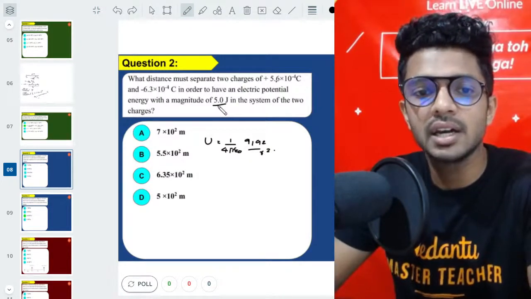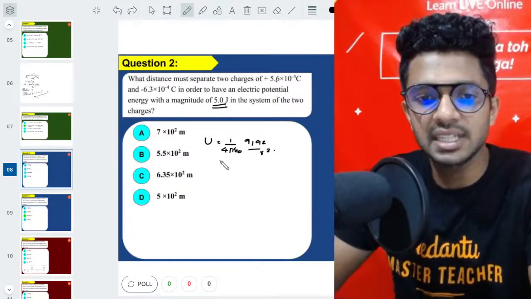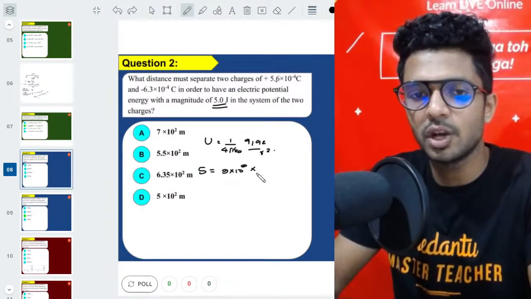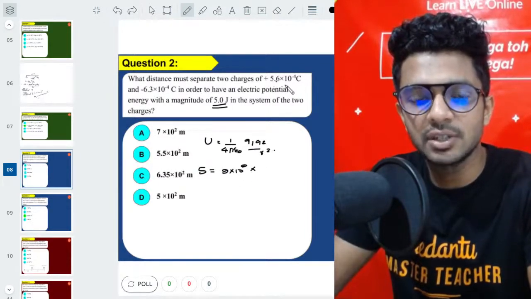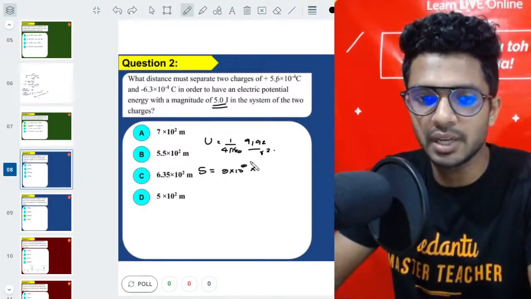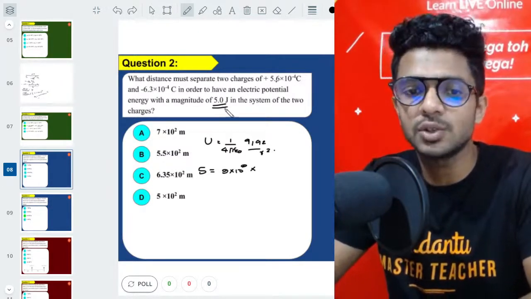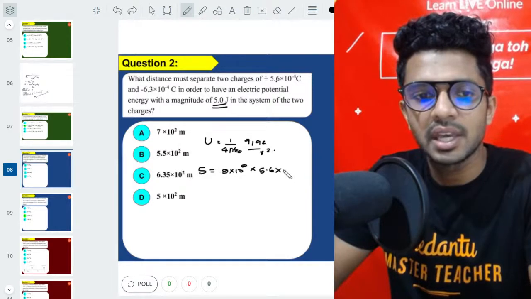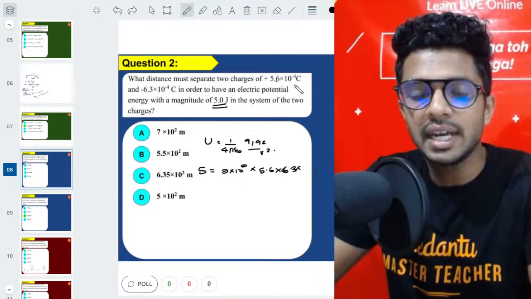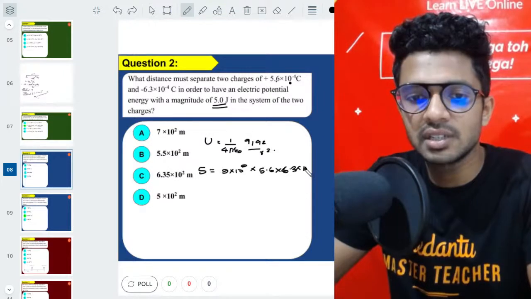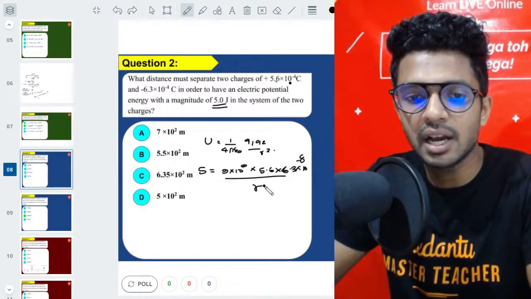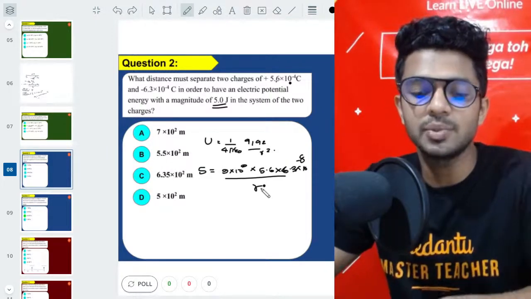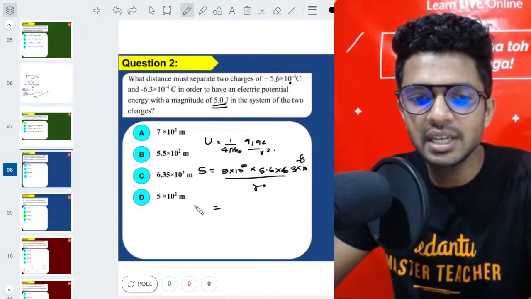Now let us substitute the information whatever is given. The potential energy is given as 5. What is 1 by 4 pi epsilon 0? 9 into 10 power 9. We all know that. Charges are 5.6 into 10 power minus 4 and 6.3 into 10 power minus 4. Again, we are concentrating on the magnitude, so let's not focus on the signs here. So it's 5.6 into 6.3, 10 power minus 4 into 10 power minus 4, it's 10 power minus 8, divided by r. The only unknown is r, and that has to be found out here. So rearranging, r will come up.